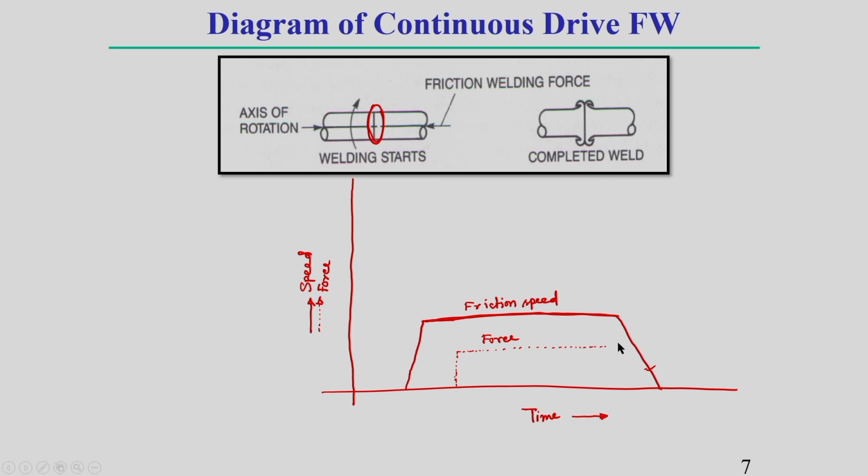So, after the sufficient heating is done, a further axial pressure is applied, that is called forging force, okay, that also I am writing.